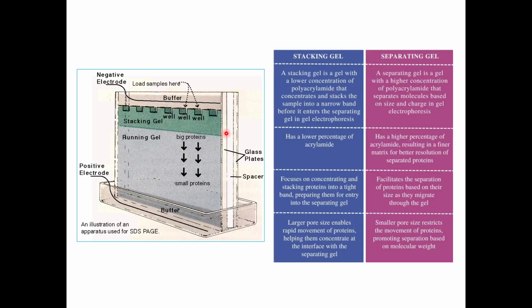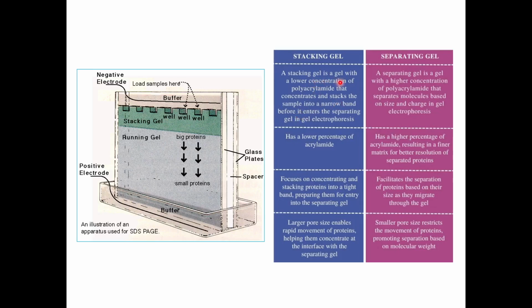Other than these differences, the stacking gel will also usually be 5% acrylamide, whereas your resolving gel can start from 5%, 7%. It usually starts from 7%, and you can make it up to 15% also. So you have your 7% gels, you have your 8%, 10%, 12%, 15%, and in some cases, if you want really small molecular weight proteins, you can also go higher than 15%. But usually we run around 7 to 12% gels.